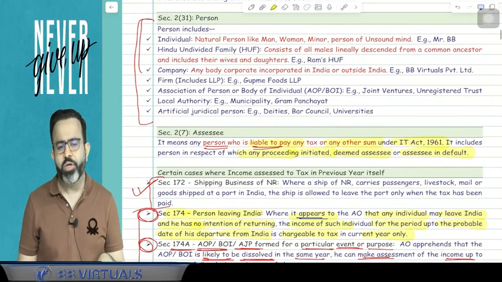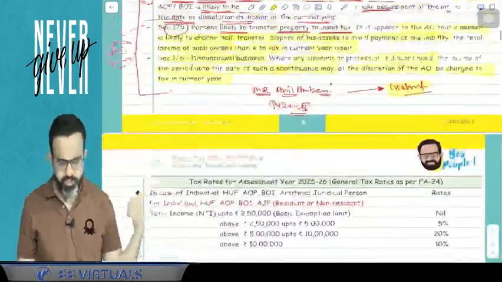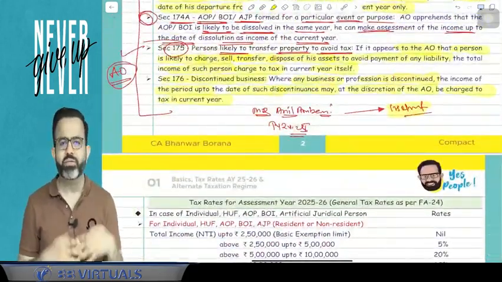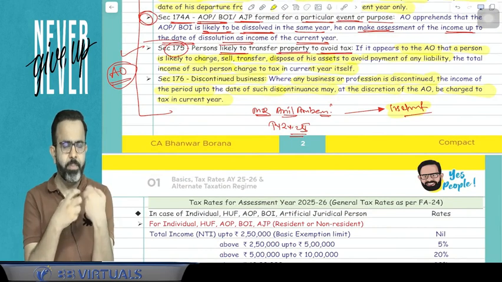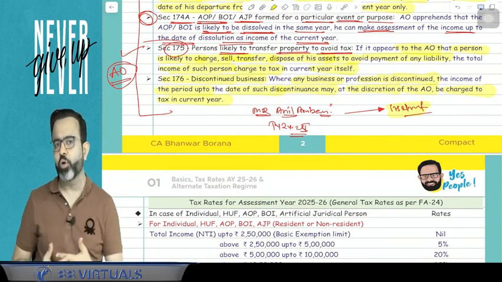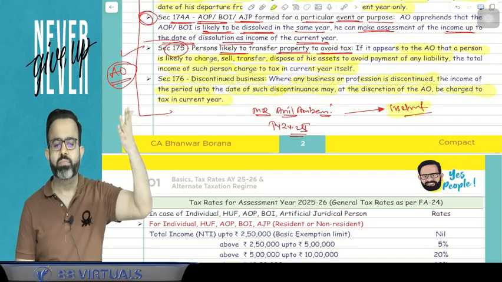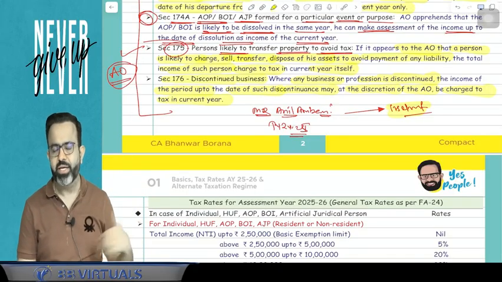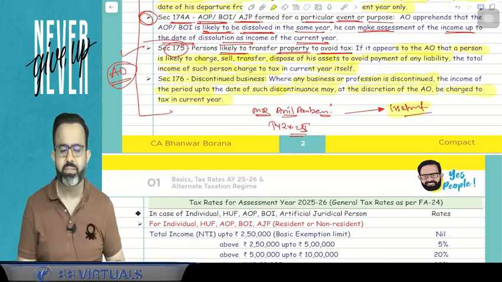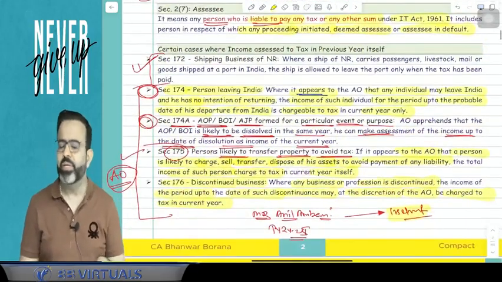In the last part I mentioned when it appears to the AO, meaning if the AO thinks so. There is a discretionary power of the AO. If the AO feels that this person is living in India and that person is not going to come back to India, in that particular case, he may ask the assessee to file the return in the previous year itself.